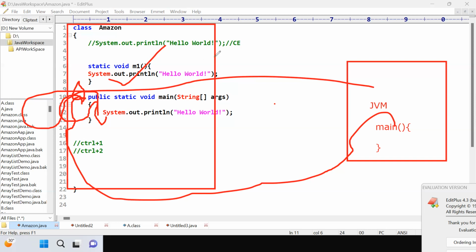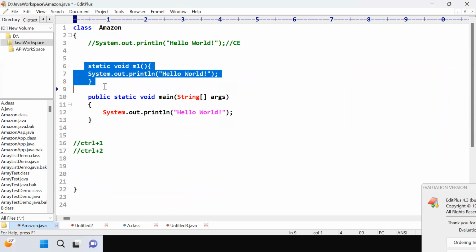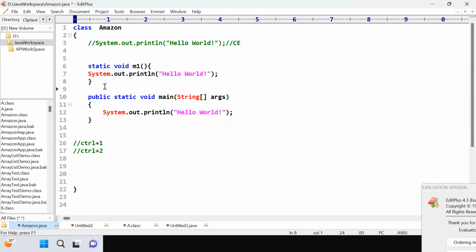Once again, till now, does anyone have any doubt? Why the main method? I told you why we use methods. Any repeated things we can write inside this function and reuse.